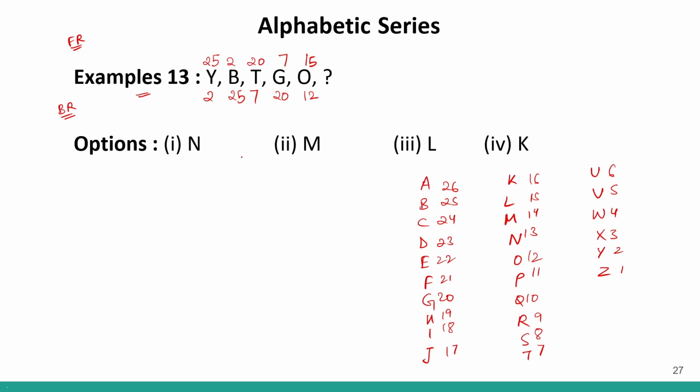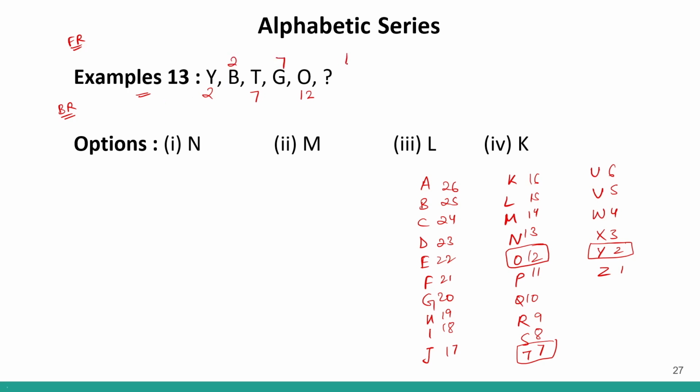So now if I look at the common words, I can see 25, 2 and 20. Correct? Over here also 25, 2 and 20 is given to us. So now basically the last 3 letters, Y is 2, T is 7, correct, and O is 12. This is in your backward ranks. So if I give them backward ranks, Y is 2, T is 7 and O is 12. Over here, if I give them forward ranks, okay, these are backward ranks. If I give them forward ranks, this is 2, this is 7.